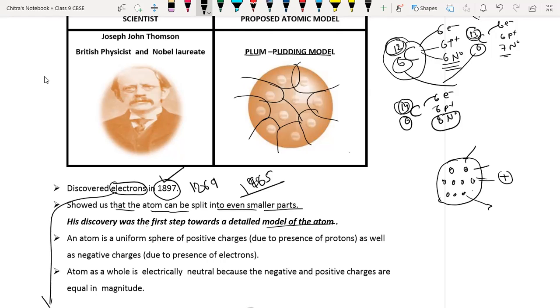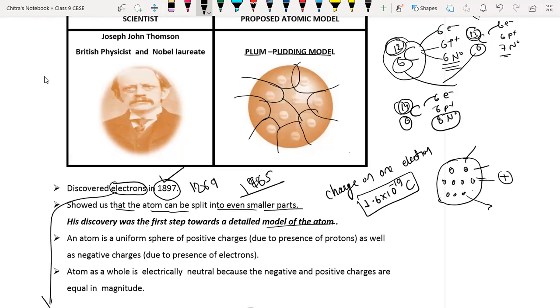And what is the charge on one electron? Negative charge. The charge on one electron is 1.6 into 10 to the power minus 19 coulombs. Neutron is neutral. This is the charge on one electron.